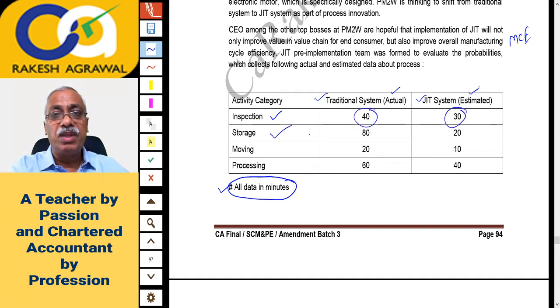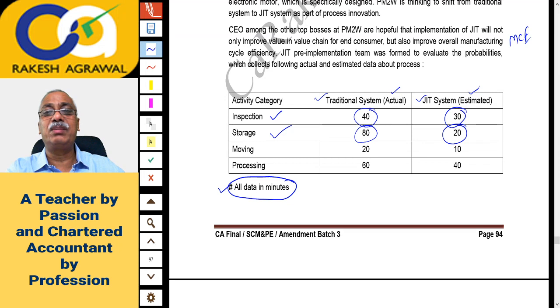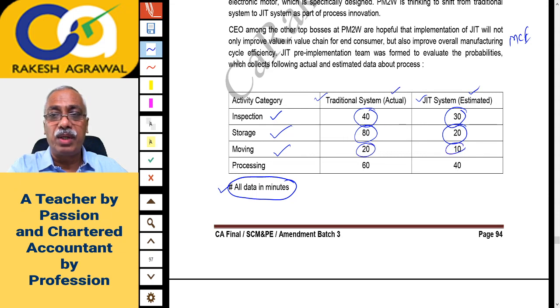For storage, you are spending actually 80 minutes. Later on, you will be spending only 20 minutes, because in JIT the storage activities are substantially reduced. You produce only as much as you can sell, and you purchase the material as much as you need it. On moving also, from 20 minutes it will go down to 10 minutes.